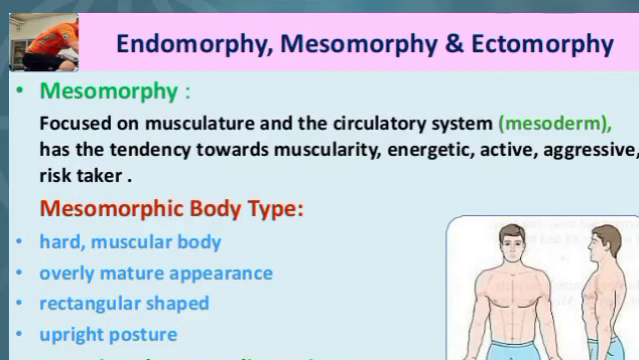Mesomorphy is focused on the musculature and circulatory system. It has the tendency towards muscularity, energetic, active, aggressive, risk taker. They are good in events of power, strength, endurance, and agility, and usually excel in and enjoy body contact sports. They are the best body type for bodybuilding. They find it quite easy to gain and lose weight.